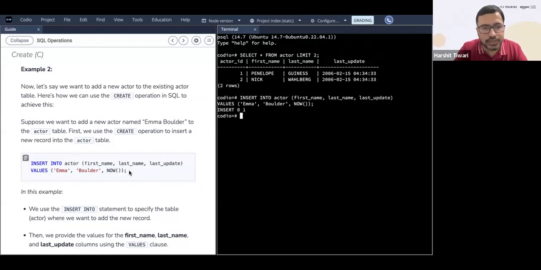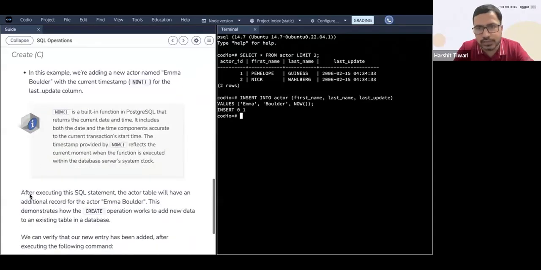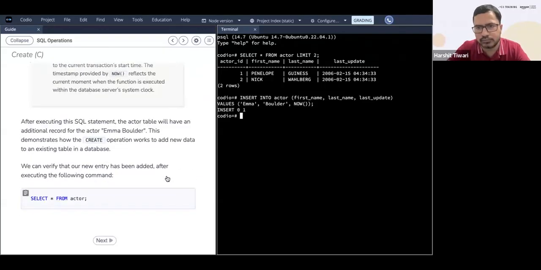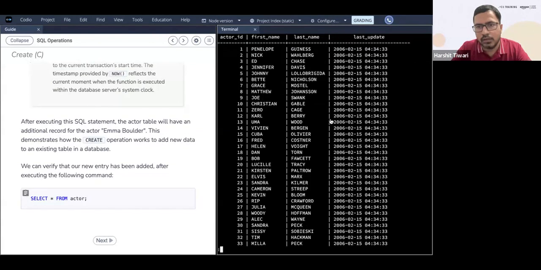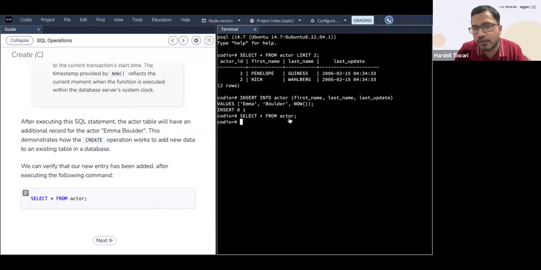Okay, so now if you want to see whether that has been inserted or not, what we do is we do select star from actor. Actually this will give you I think a lot of rows. So when you get a lot of this, you can quickly press Q over here, it will stop. Because when you do select star from actor, you saw so many rows were coming, you quickly type in Q and it'll quit. That is how you can work on this Codio here. Not in all SQL, but for Codio, I'm telling you.